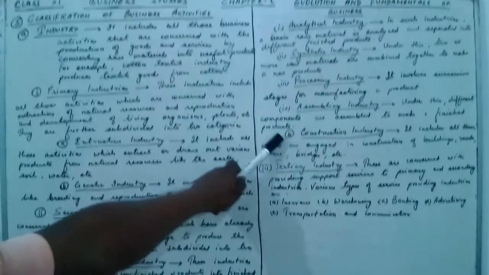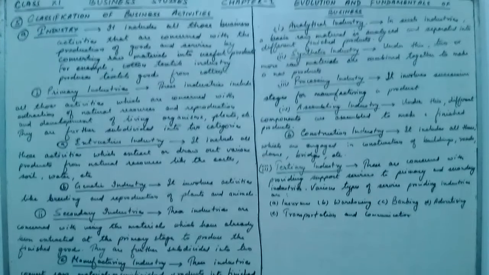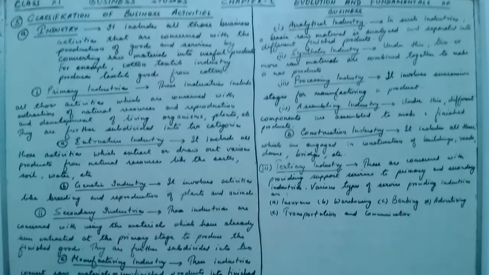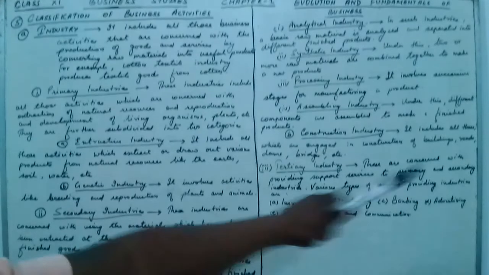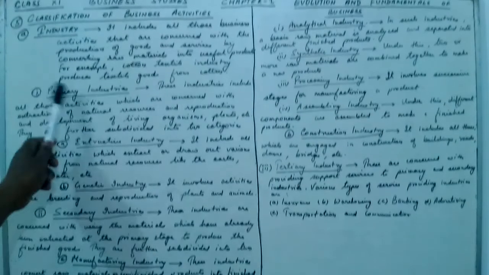Now the second type of secondary industry is construction industry. It includes all those which are engaged in construction of buildings, roads, dams, bridges. So all those industries engaged in construction of buildings, roads, dams, bridges are called the construction industry. So these were the two important ones, primary and secondary.